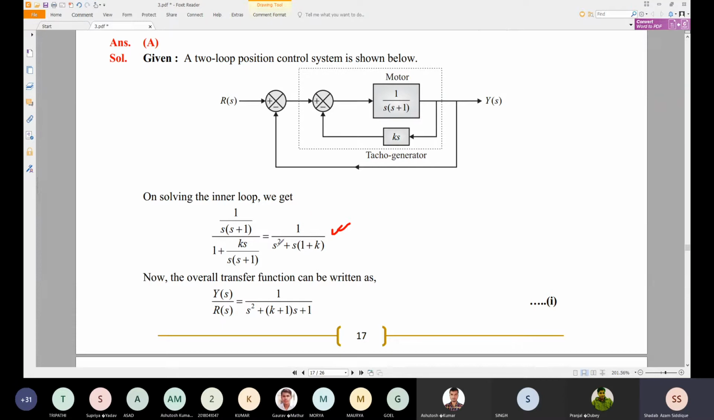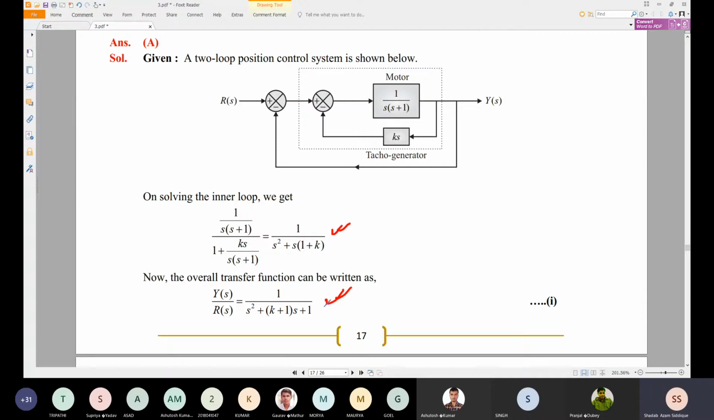That is nothing but 1 divided by s square plus s into (1 plus k). Now, the overall transfer function can be written as Y(s) by R(s), which is nothing but G divided by 1 plus G into H. H is 1. So we can have 1 divided by s square into (s square plus (k plus 1)s) plus 1. You can solve this, and the solution will come out to be this one.